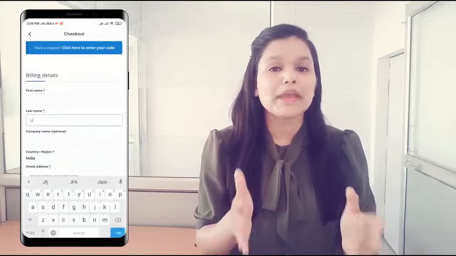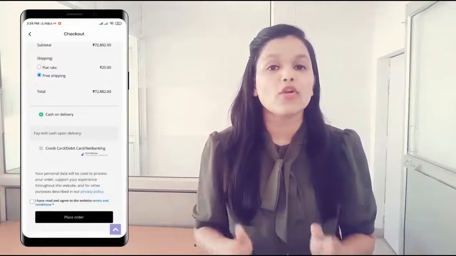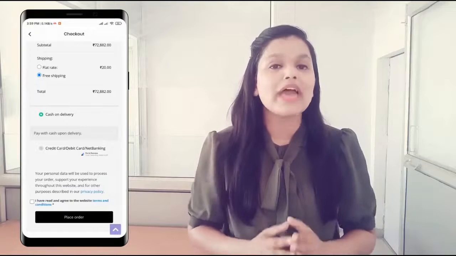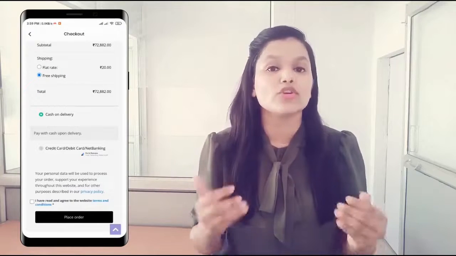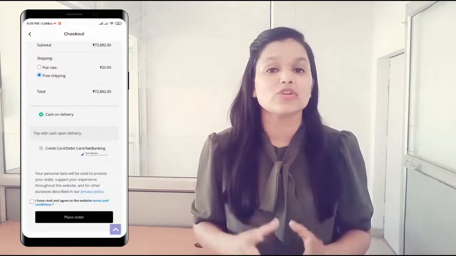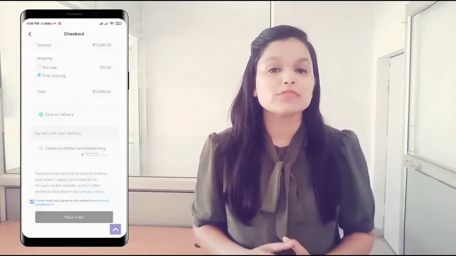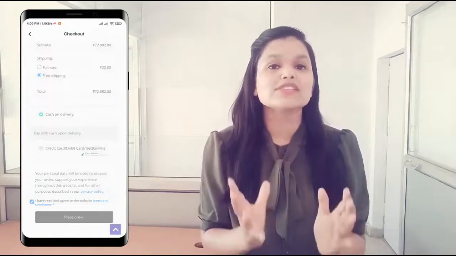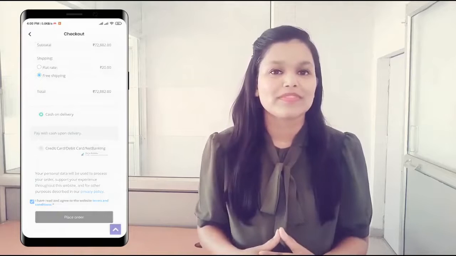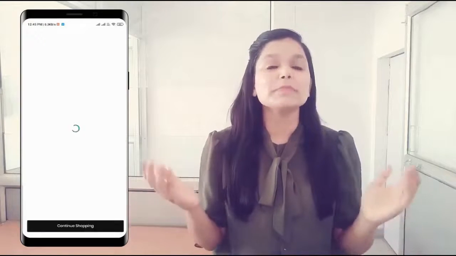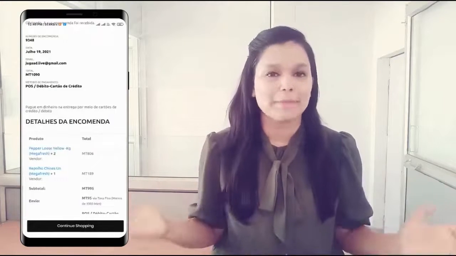Now choose your payment method, cash on delivery or online payment. It depends upon the admin whether he wants to offer cash on delivery or not. If he disables cash on delivery, the customer won't be able to see it. Now accept the terms and conditions and click on place order. And that's how a customer places an order in the Wishimart Pro application.